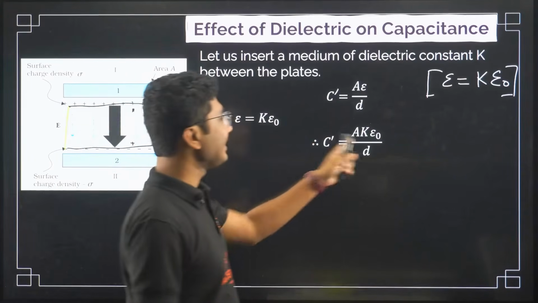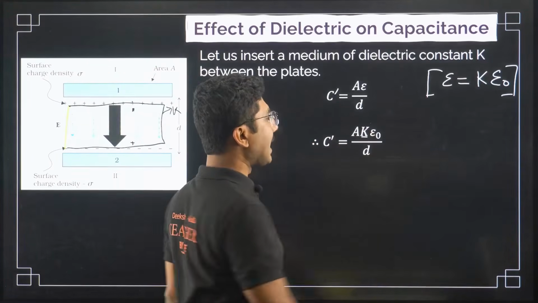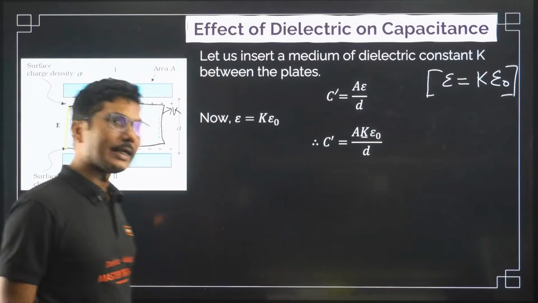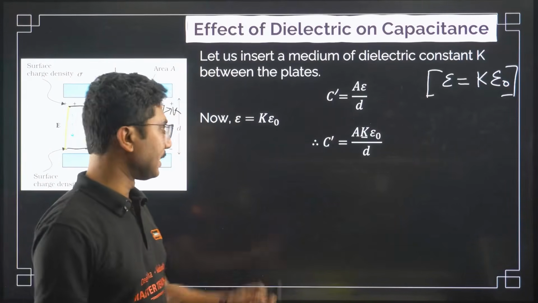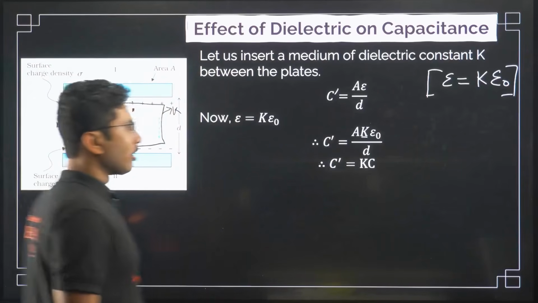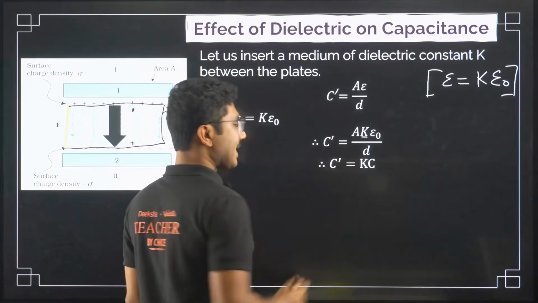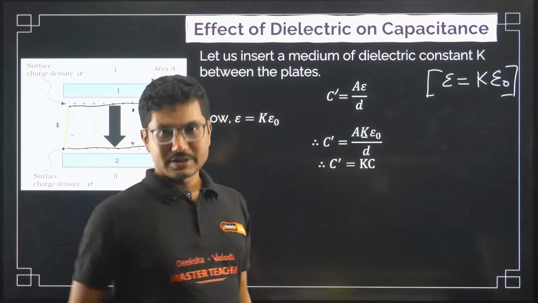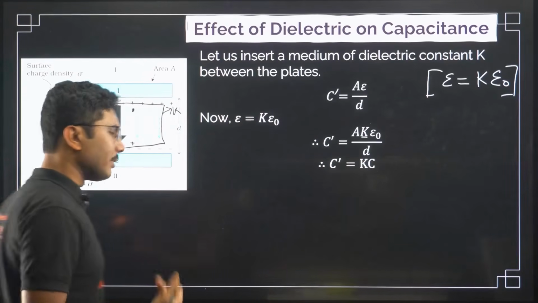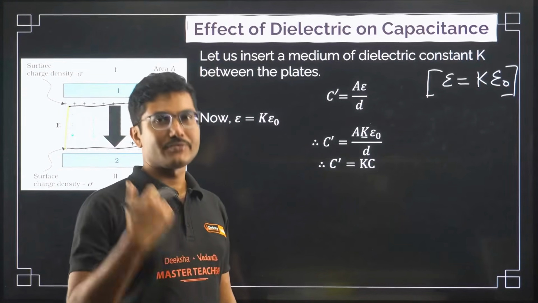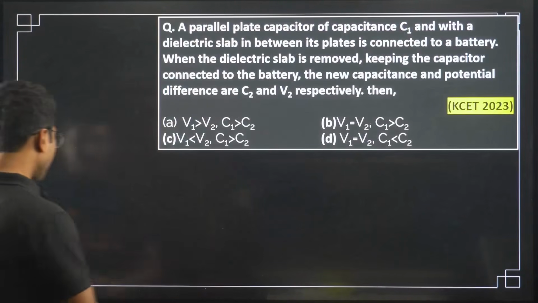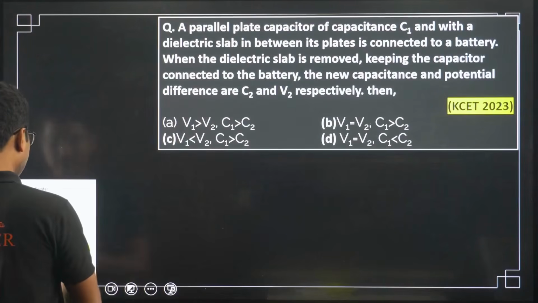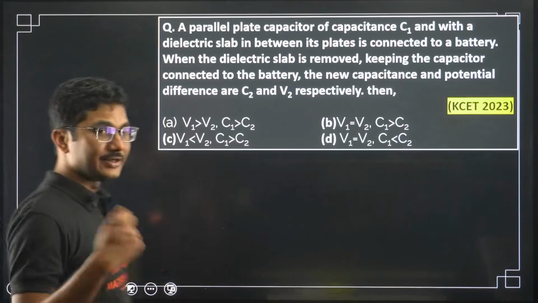As you can see, it also depends on the dielectric constant. So higher the dielectric constant, higher is the capacitance of the capacitor, right? Or we can say that C dash is basically K times C. So this is also a very important concept. Based on that, we have seen a lot of questions coming. Also practically, it is very important, because as I said, it has a lot of practical applications in real life.